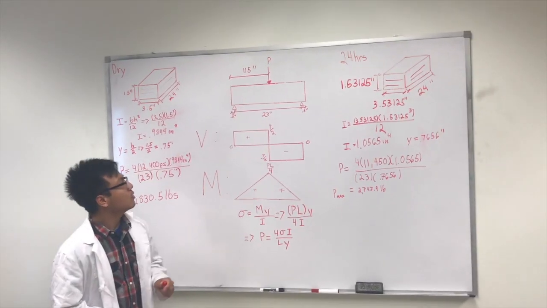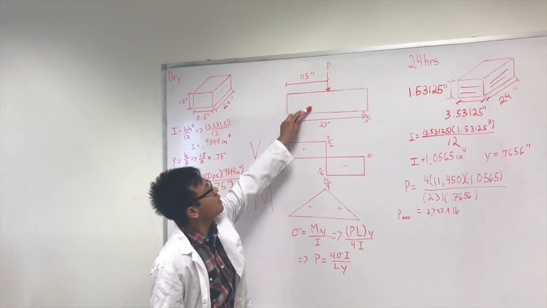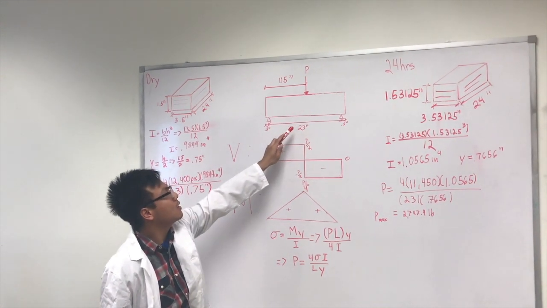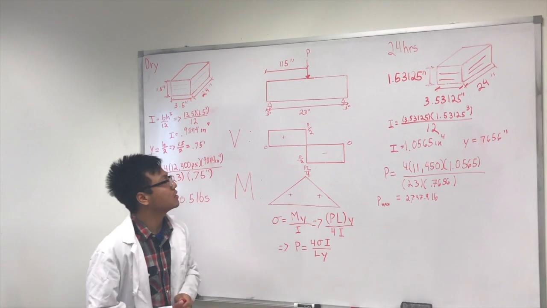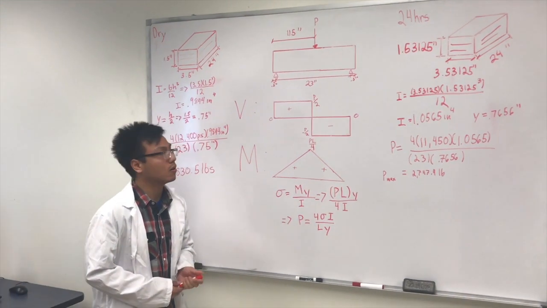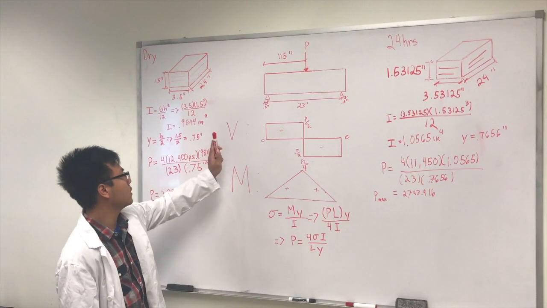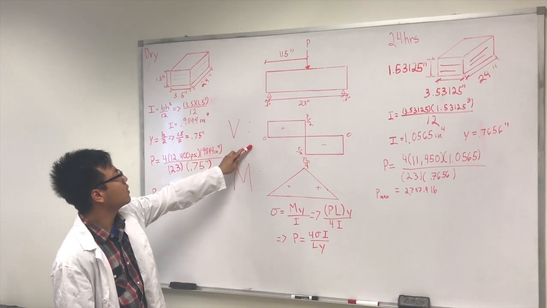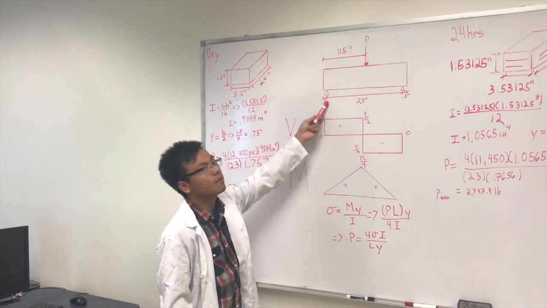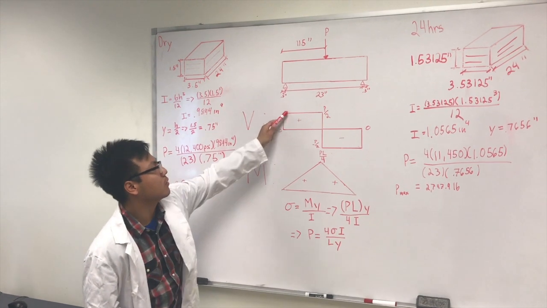Okay, so the test setup for our experiment is our wood specimen, simply supported, loaded with a point load at the midspan. And in order to create predictions of the P max, or the max loading it can take before ultimate failure, we have constructed these diagrams. So first of all, here in the shear diagram, we figured that the max shear at both supports should be P over 2, or half the value of the applied load, and it yields this diagram right here.